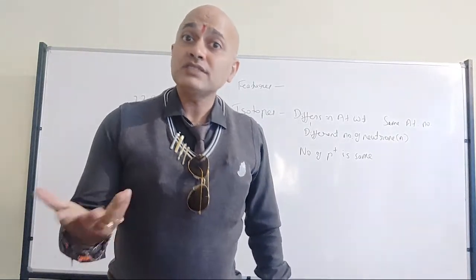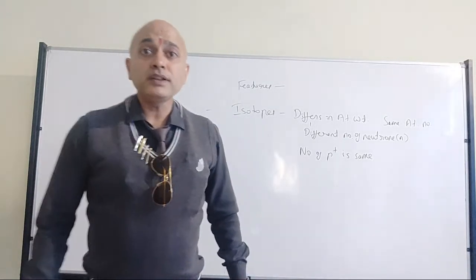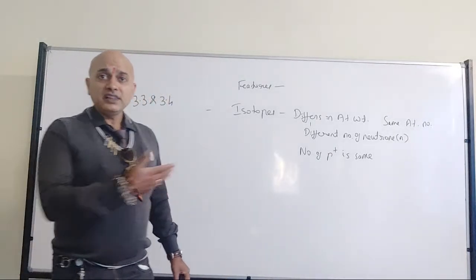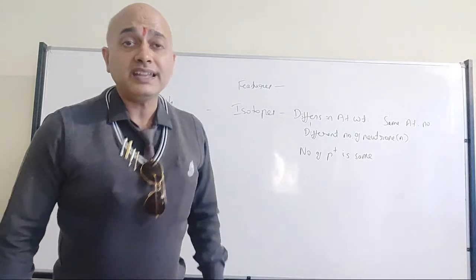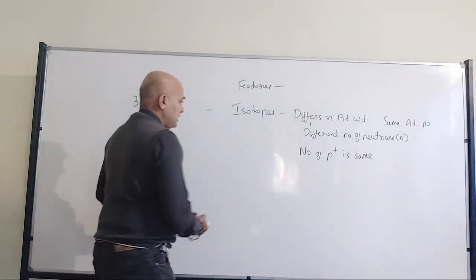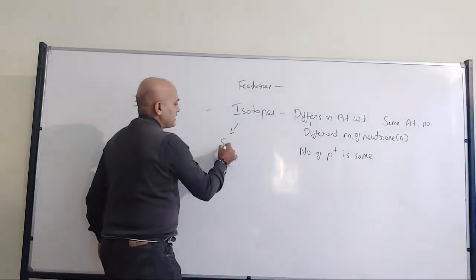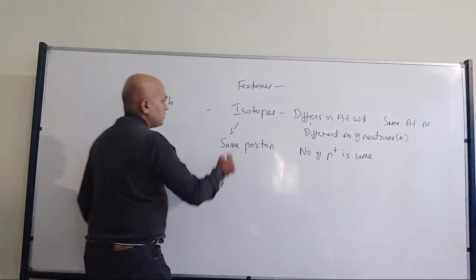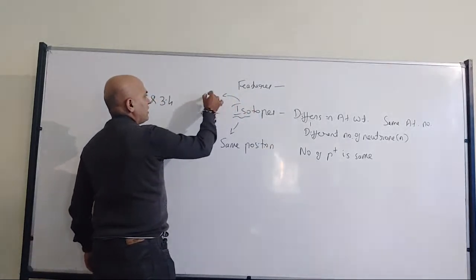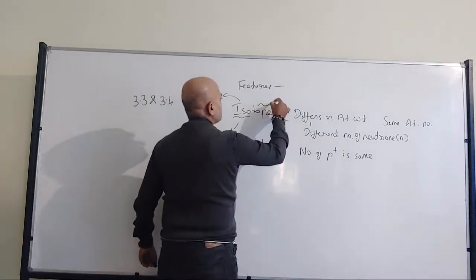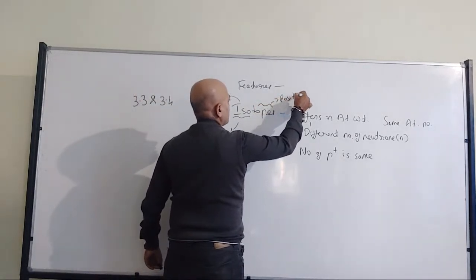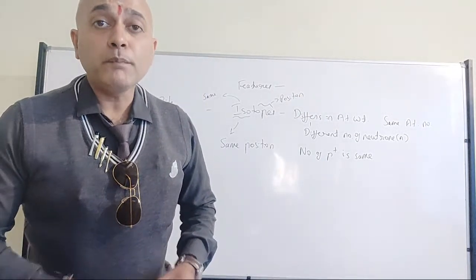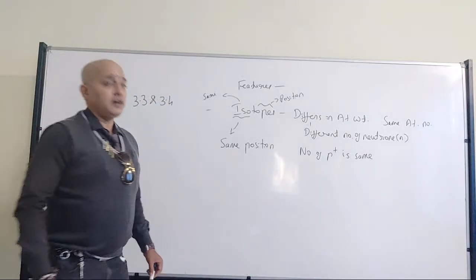Why? Because they have the same atomic number. Because the modern periodic table is based on the atomic number. That's what we have discussed, right? That is one of the features of the modern periodic table. Since they are arranged based on atomic number, they should occupy the same position. That's why the name: iso stands for same, topos means related to position. So isotopes are those elements which occupy the same position in the periodic table.